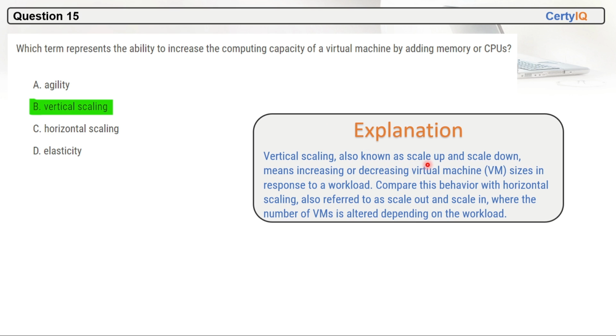Vertical scaling, also known as scale up and scale down, means increasing or decreasing the virtual machine size in response to a workload. Compare this behavior with horizontal scaling, also referred to as scale out or scale in, where the number of VMs is altered depending on the workload, right?